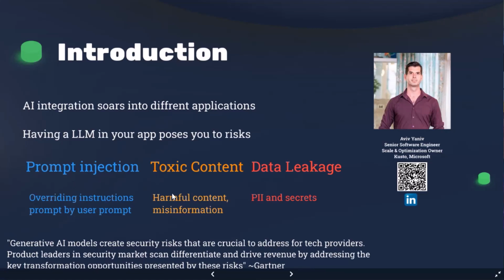Another thing when we integrate an AI application is that we want to flag toxic content. For example, if someone talks to the model and says toxic stuff, we'd like to know about it, to report it, and not to make the model respond to that or use that context to reply back. And the last thing is about data leakage. It means that we'd like to know if the model is given, for example, PII, an email, or personal information that we don't want to spread.